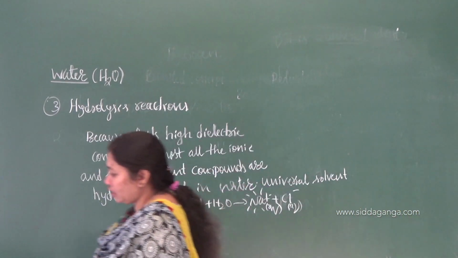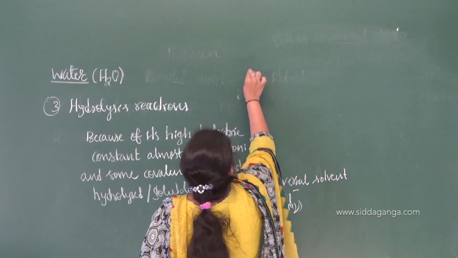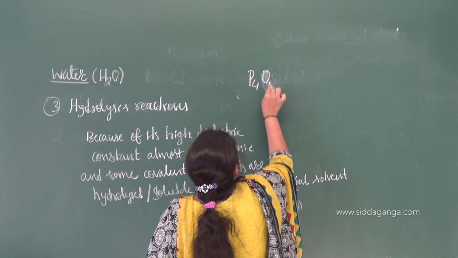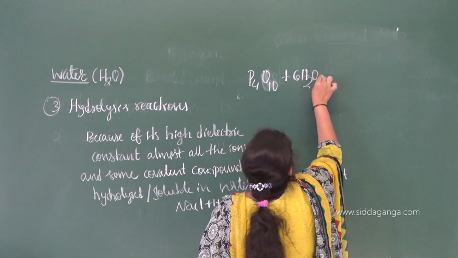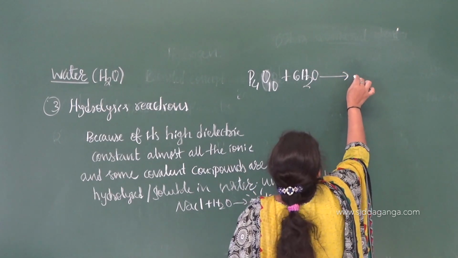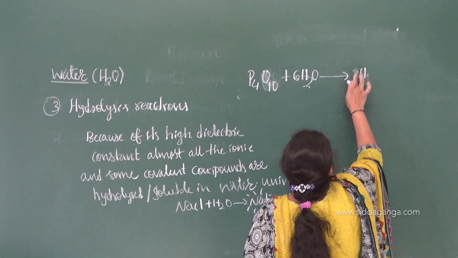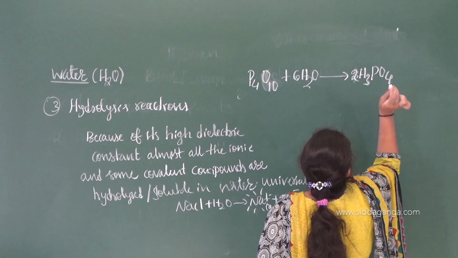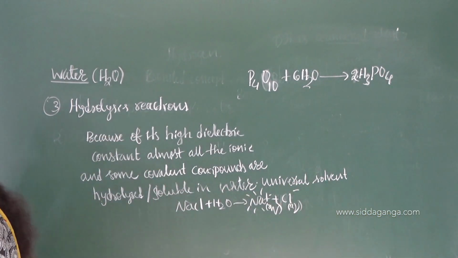Phosphorus pentoxide, that is P4O10. When it is made to dissolve in water, it will form H3PO4, that is phosphoric acid.